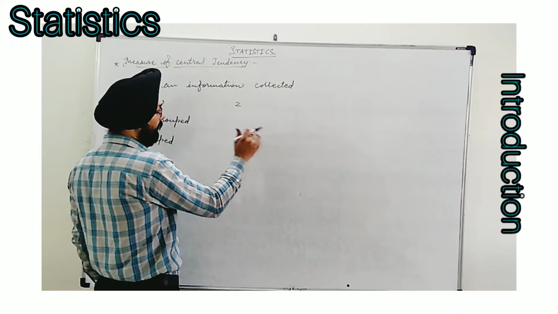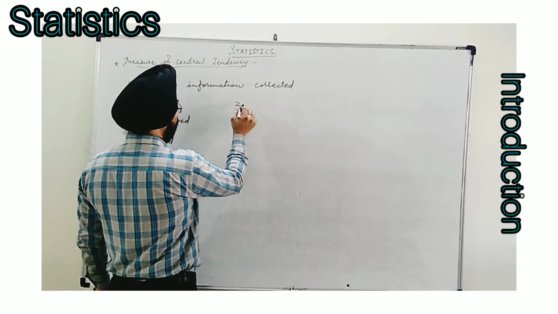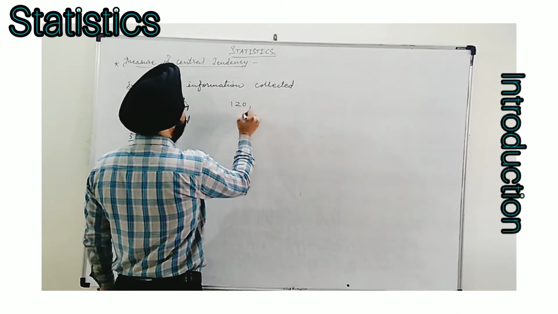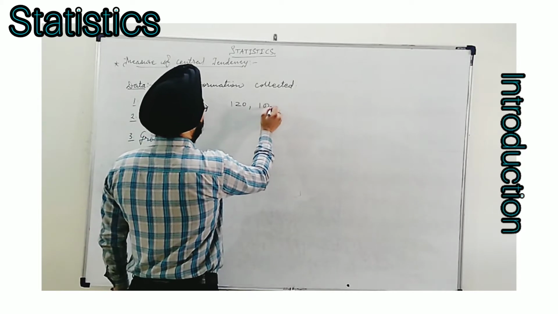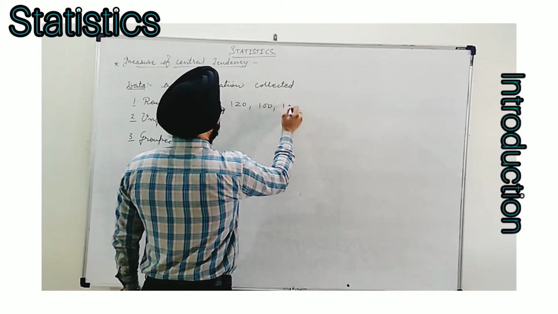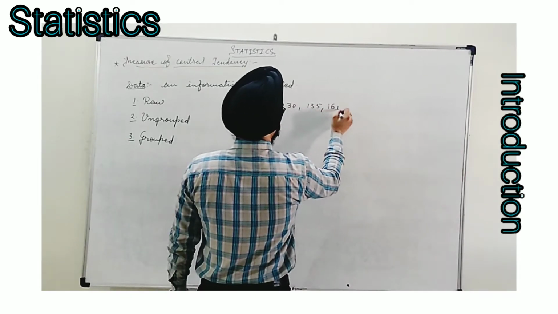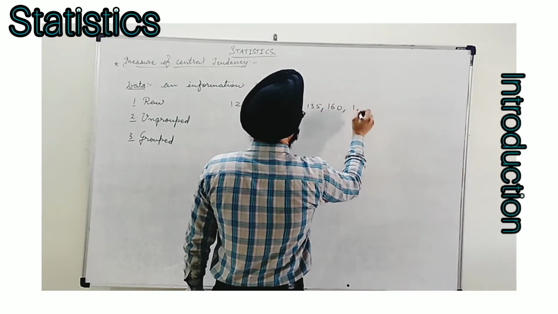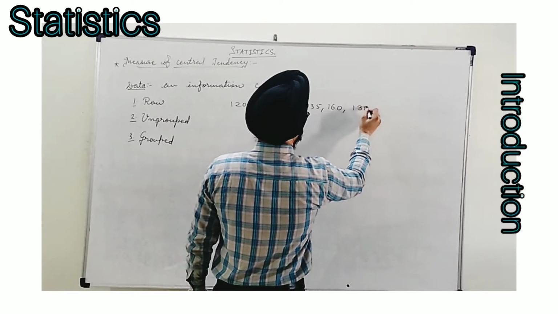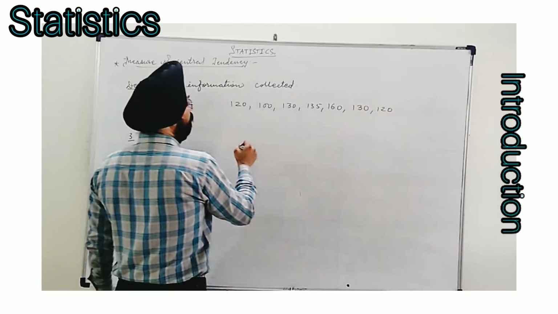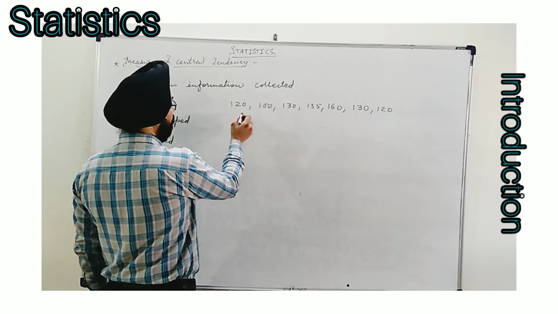So there is a batch of 10 students and we collect heights in centimeters like 120, 100, 130, 135, 160, 130, 120. So if we collect this type of data,